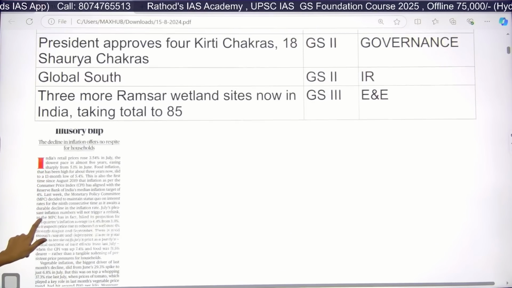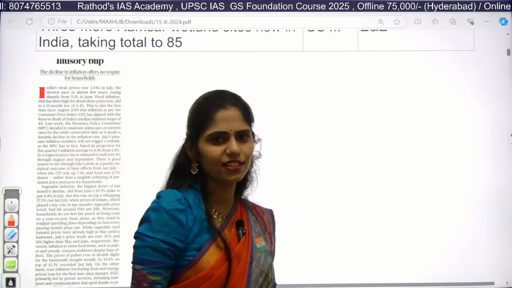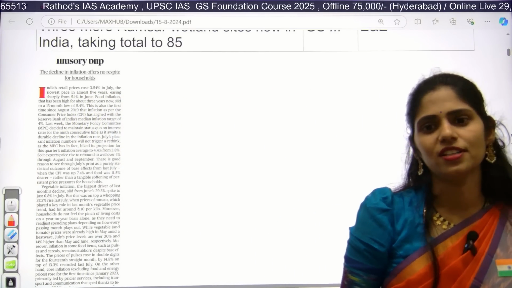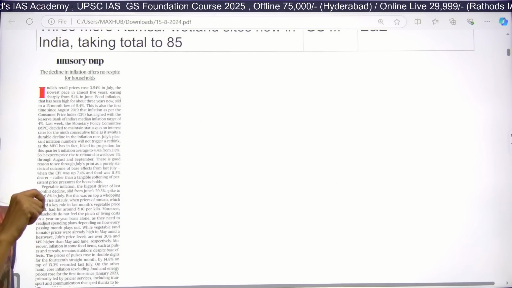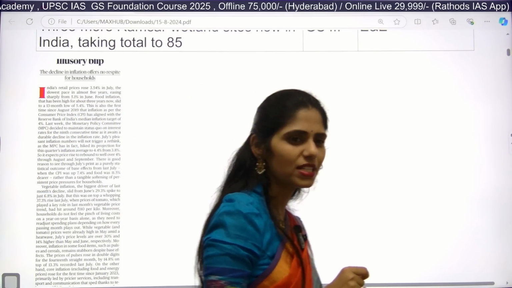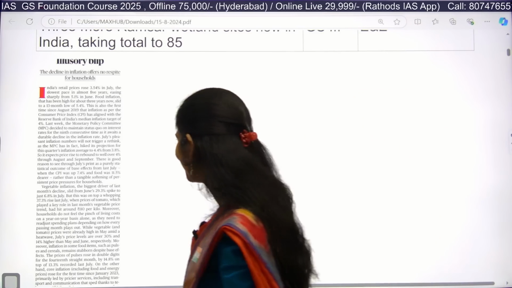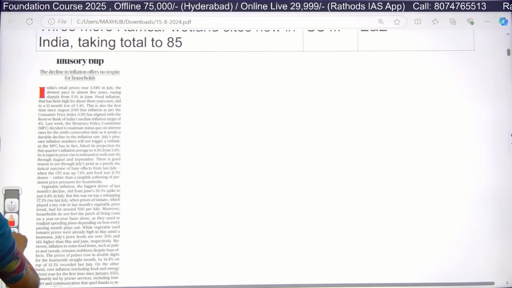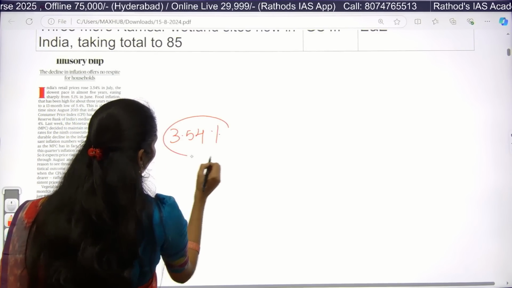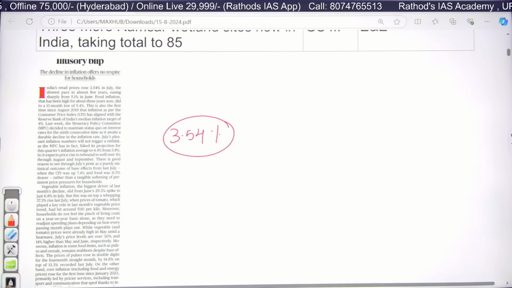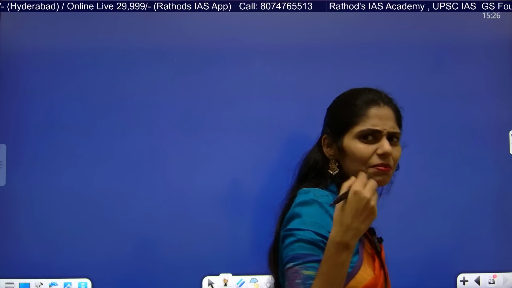Okay, so first article is about the decline in inflation. So actually we discussed in yesterday's class. Tell me what we discussed in yesterday's class. There is declining of inflation and it is very low. So what is the percent that we discussed in yesterday's class? 6.5. Very good. So it is 3.54%. So we discussed that inflation is 3.54%. So actually this article is saying inflation is low, but what is the reason behind this low inflation?